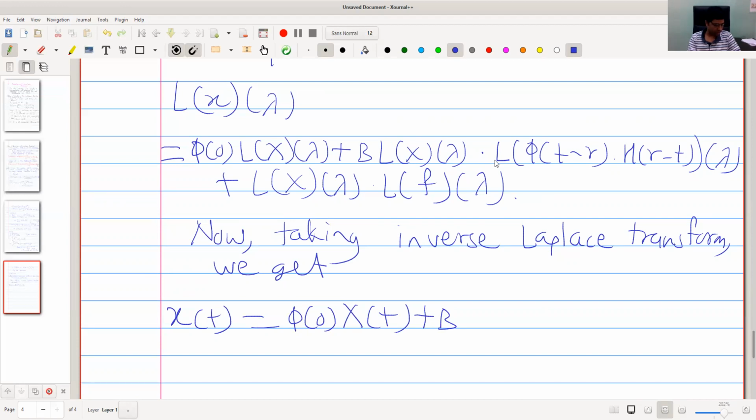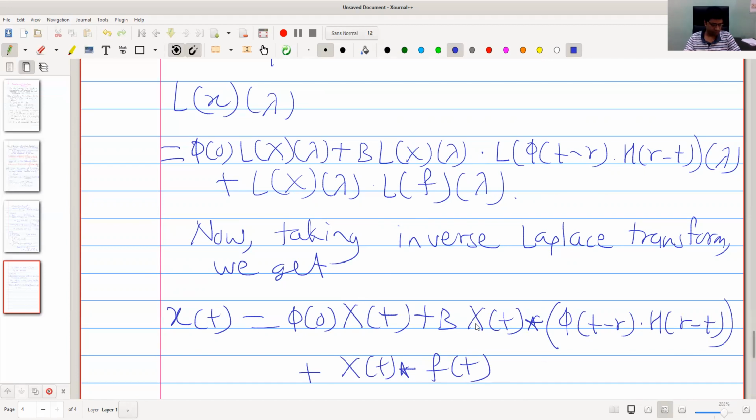It is b into x of t convolved with the function phi of t minus r into h of r minus t.